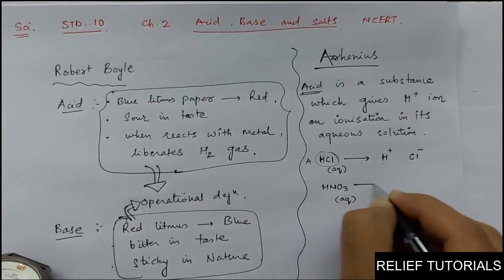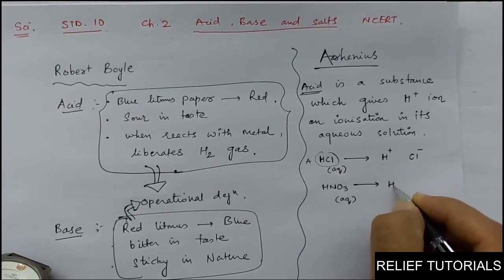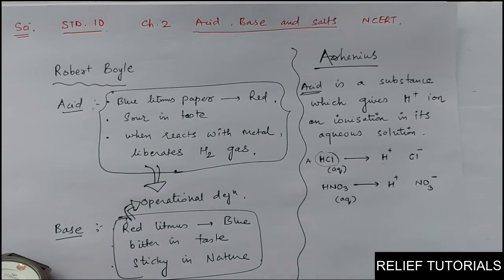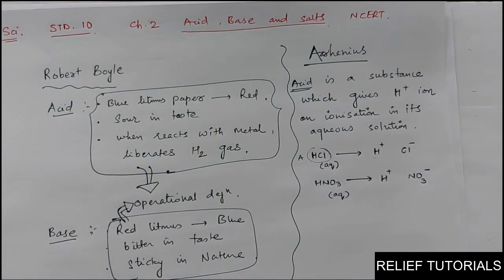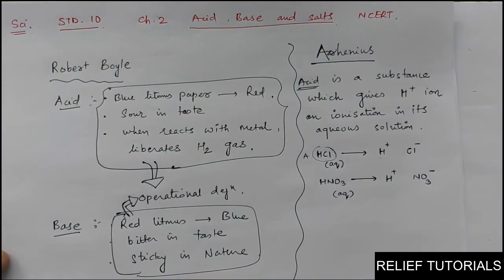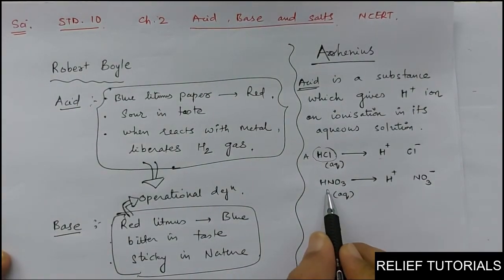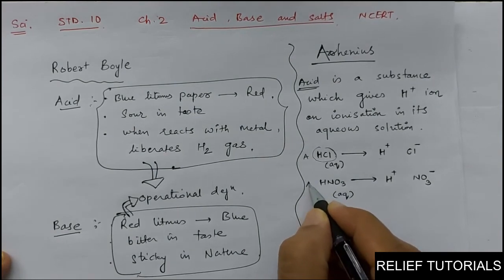If you do the ionization here, it will give you two types of ions, H+ and NO3-. So can you see that H+ ion is liberated during the ionization of this? So this is again acid.